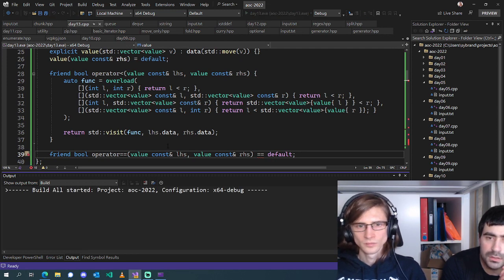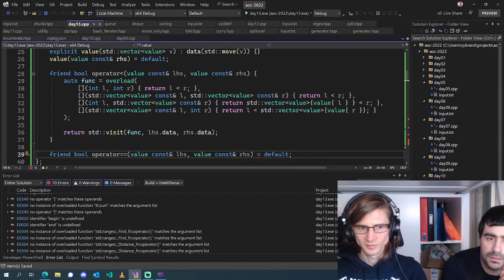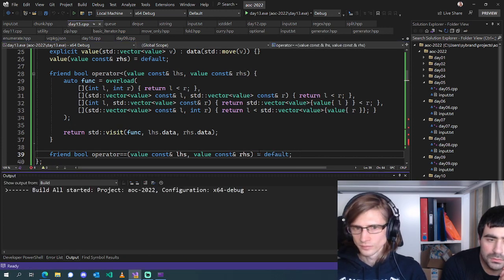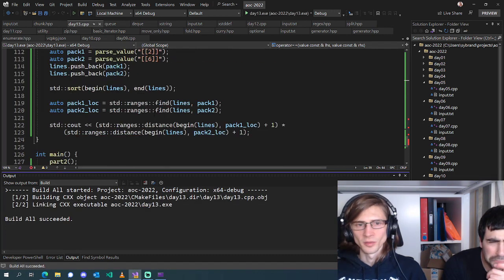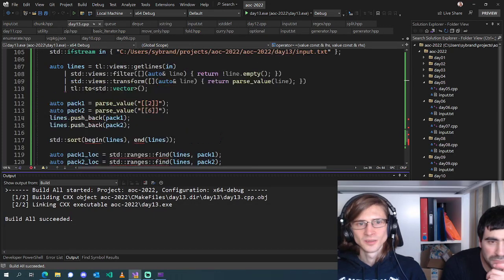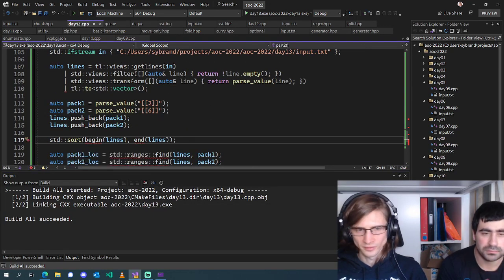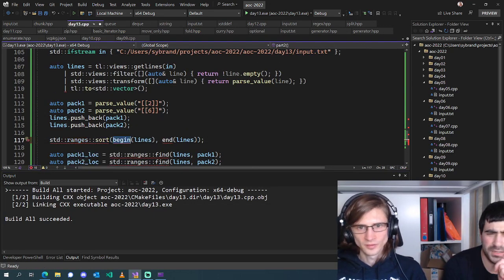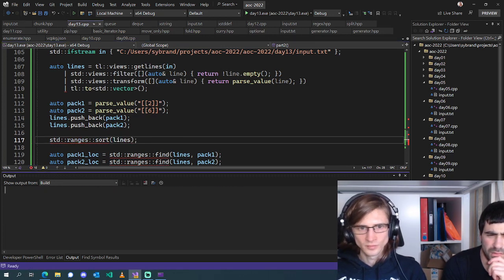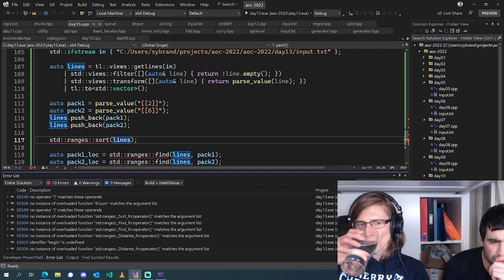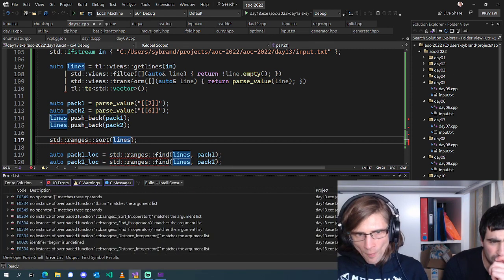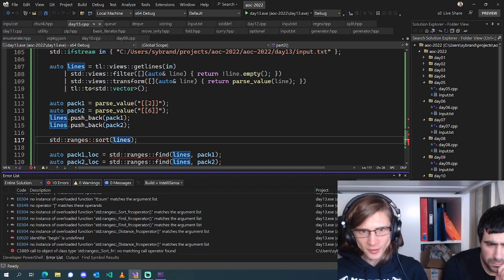Single equals. Whoops. Oh, that was the entire problem. Cool. Then we can get rid of... Why does sort need equality? Interesting.